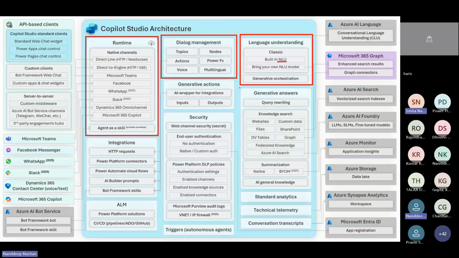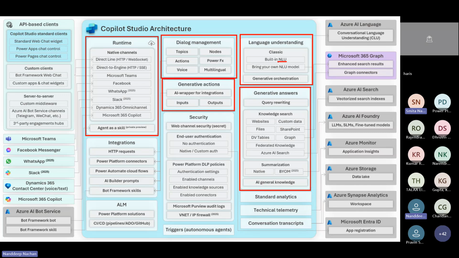For the generative actions, it provides AI wrappers for managing the inputs and outputs in workflows. For the generative answers, it supports the advanced query rewriting, knowledge search, for example, websites, SharePoint, files, and customization.